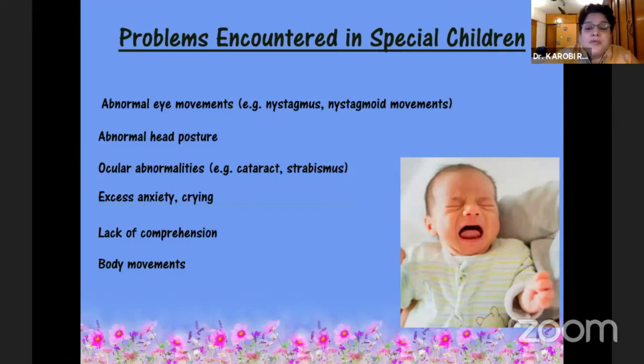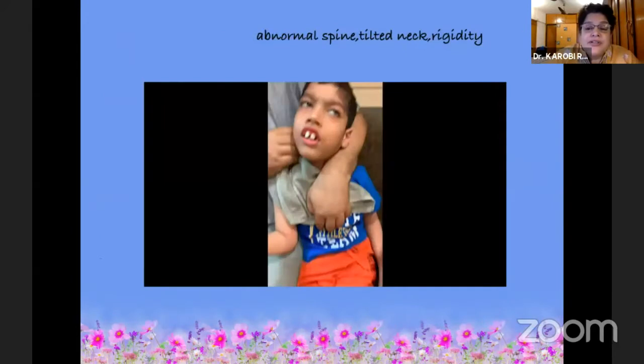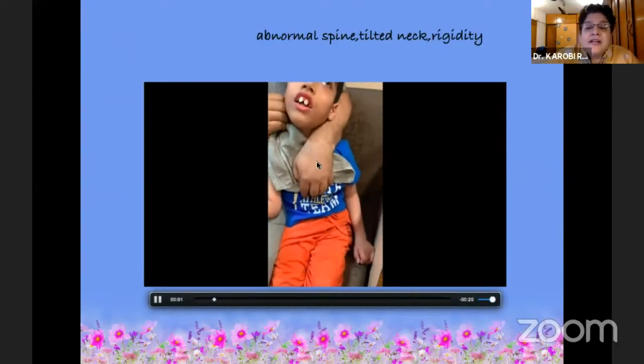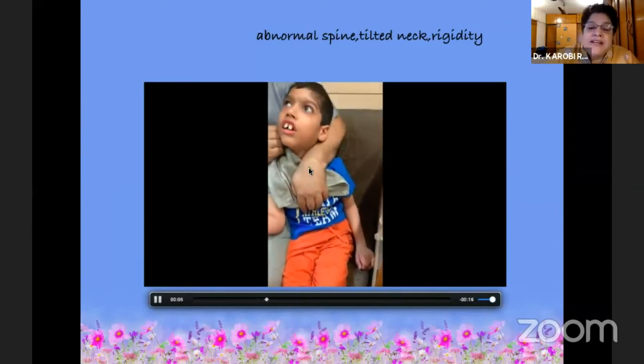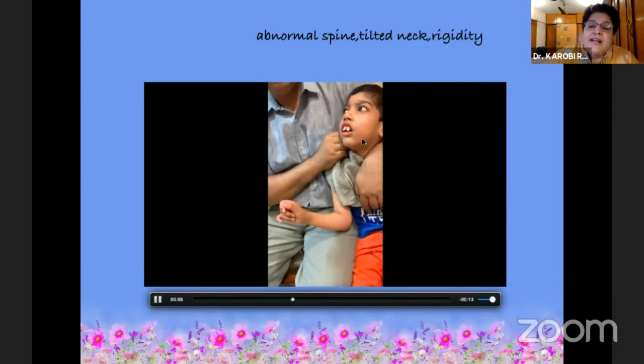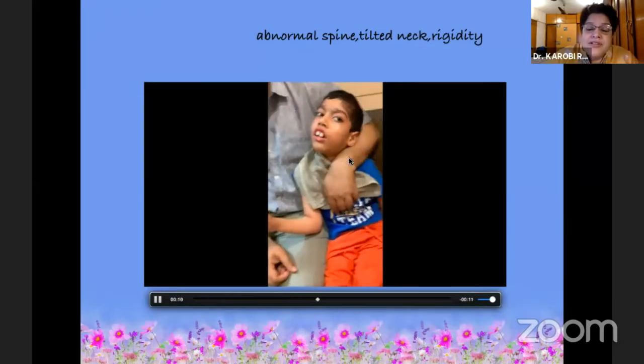So, the problems you encounter are a crying child, the first thing, abnormal eye movements, abnormal head posture, ocular anomalies, excess anxiety, crying, lack of comprehension, and certain twitching body movements or athetoid body movements in certain children. So if you see, this child had neck rigidity, this child had a spine problem, had to be supported when he sits, when he lies down, there was neck rigidity and rigidity in the entire body.